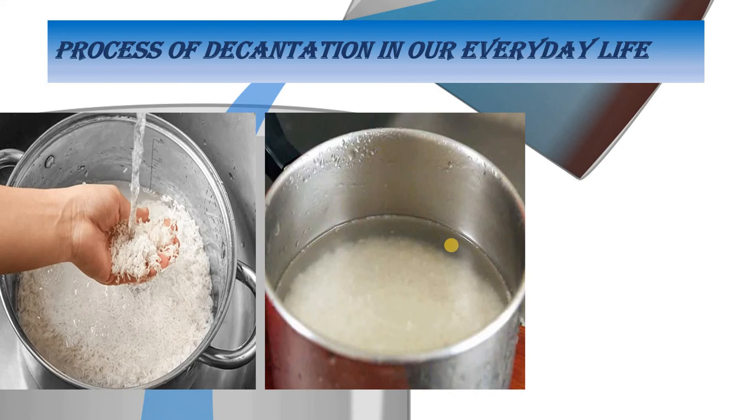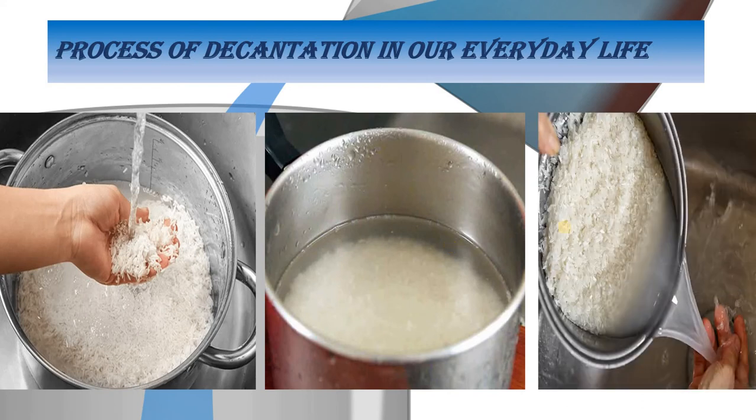Next, what you can do, you can separate the rice and water by tilting the vessel to one side. So when rice and pulses are washed with water before cooking, the water is separated from them by the process of what? By the process of decantation.